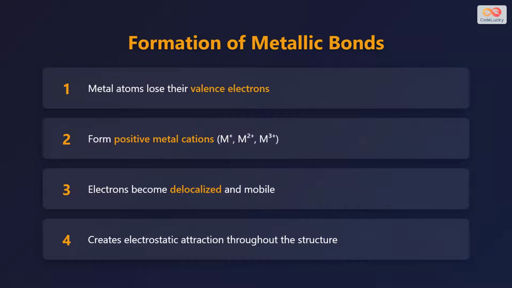Let us understand how metallic bonds form through a step-by-step process. First, metal atoms lose their valence electrons, which are the electrons in their outermost shell. Second, this loss of electrons transforms the neutral metal atoms into positive metal cations, such as M+, M2+, or M3+, depending on how many electrons they lose. Third, these lost electrons become delocalized and mobile, meaning they are no longer bound to any specific atom. Fourth, this creates a strong electrostatic attraction throughout the entire structure between the positive metal ions and the negatively charged electron cloud.